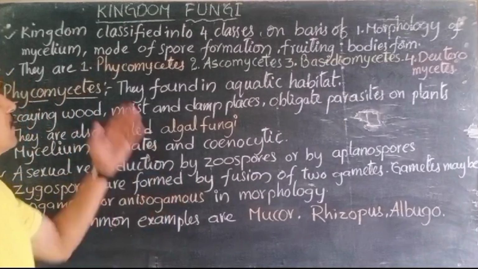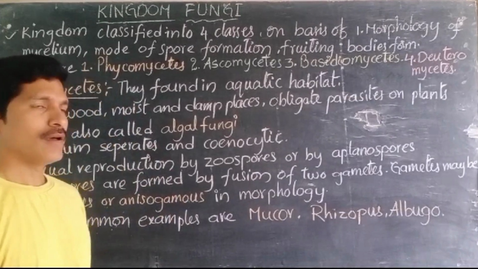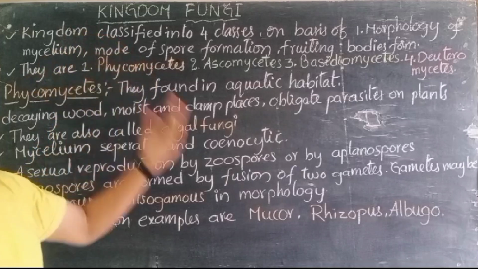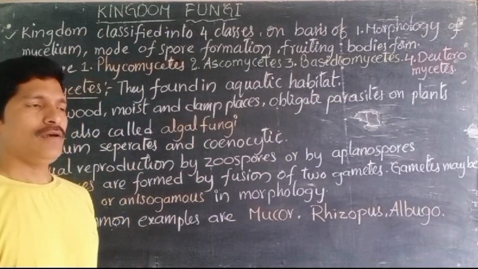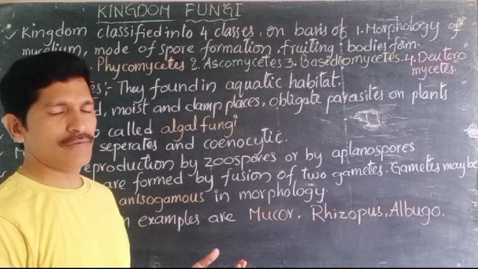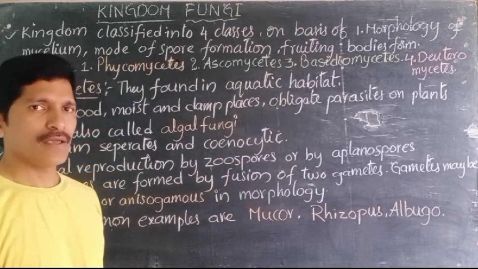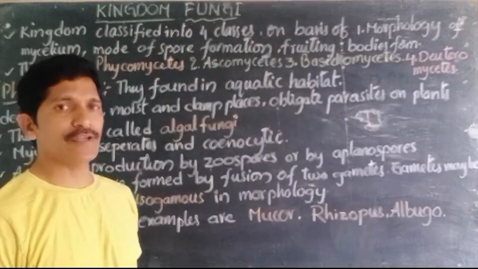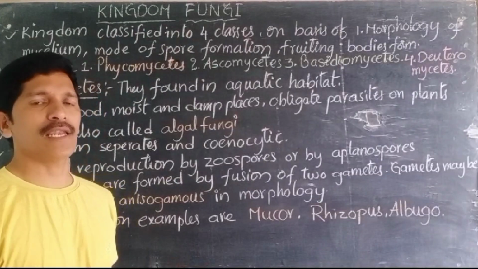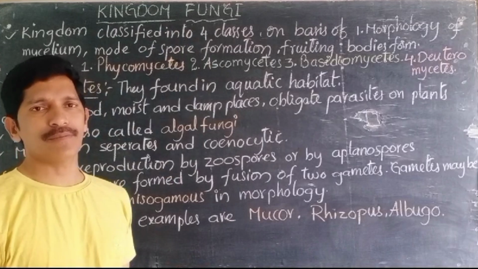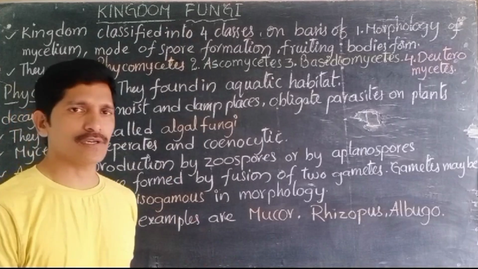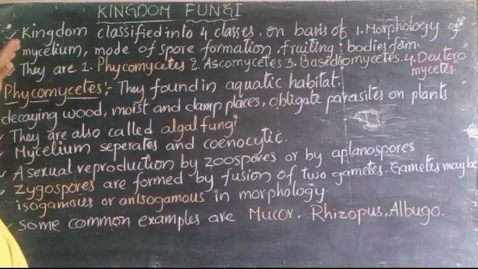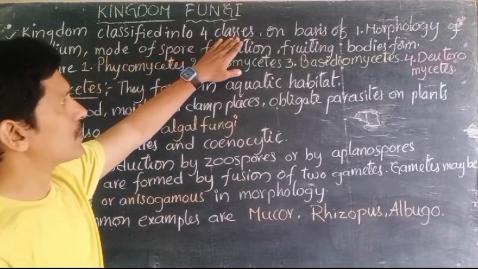We are going to discuss kingdom fungi. Kingdom fungi, the characteristic features, how the organisms are surviving, and in which habitats they were surviving, we have discussed already in the previous classes. Now we are going to discuss that the kingdom fungi is classified into 4 classes. On what basis they are classified, what the 4 classes are, and what the characteristic features of each class are, we will discuss individually.